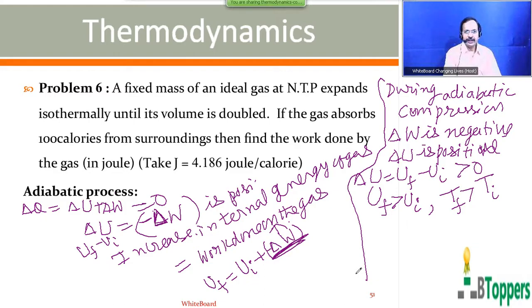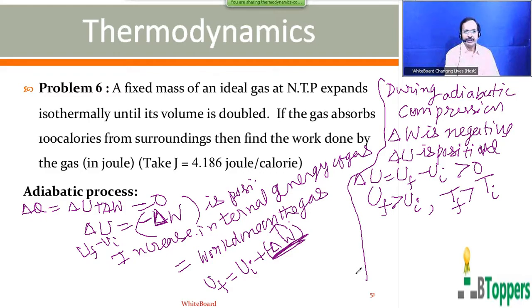In the isothermal compression, work is done on the gas and exactly the same amount of heat energy is given out by the gas to surroundings, so that internal energy remains constant. But in adiabatic compression, work is done on the gas, but no heat energy escapes from gas to surroundings. That means whatever work is done on the gas will add to the initial internal energy of the gas. Therefore, internal energy of the gas increases and temperature of the gas rises during adiabatic compression.